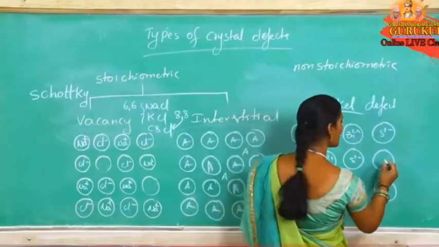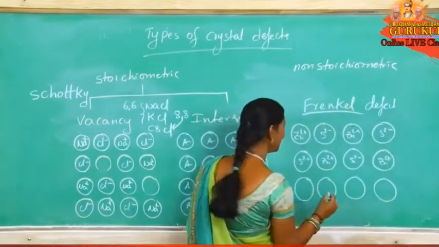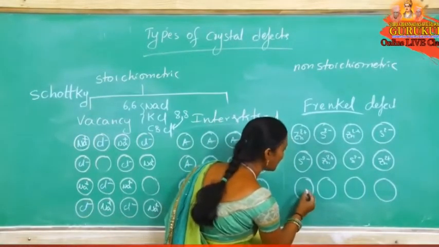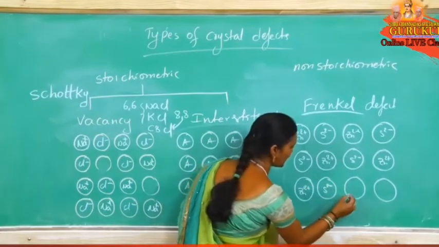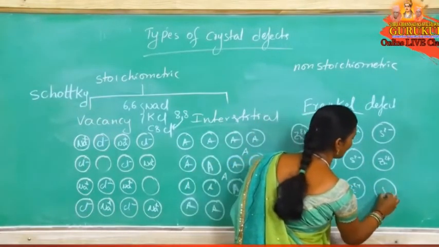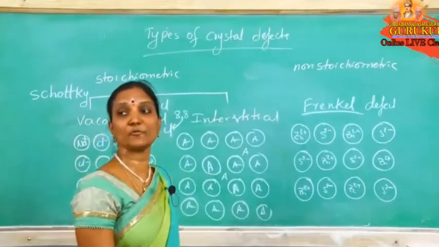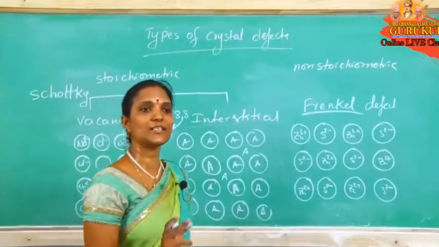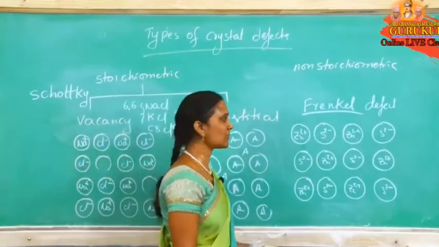What is the coordination number of zinc in the zinc blende type? The coordination number is 4, 4. And what is the position of anions? The position of anion in zinc blende is CCP, whereas in wurtzite it is given as HCP. And the position of cations is alternate tetrahedral voids. The coordination number is 4, 4.